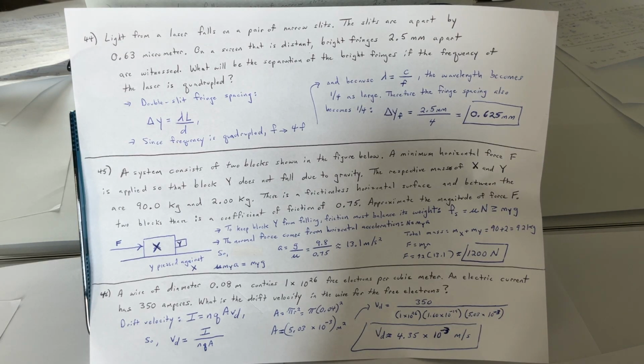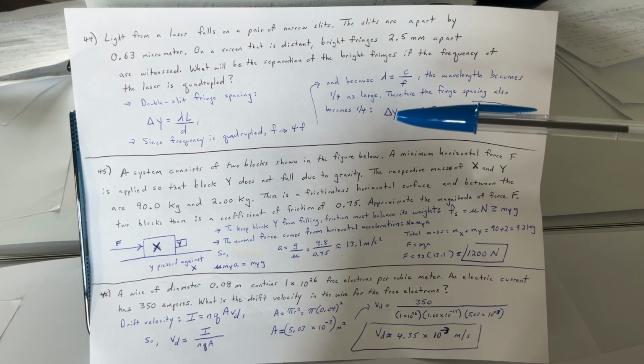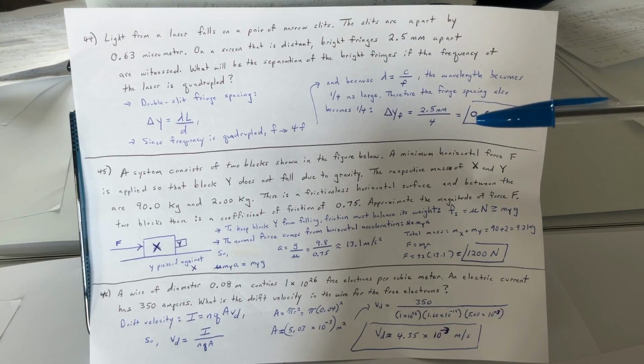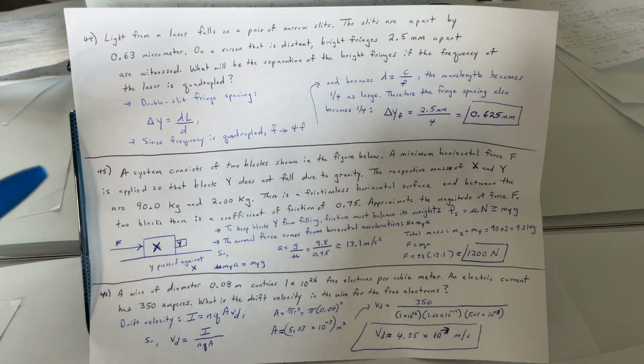And because lambda is c over f, the wavelength is 1/4 as large. So therefore, we could say the fringe spacing also becomes 1/4. So the change in delta y sub f is going to be 2.5 over 4, and we get 0.625. Okay, 45.